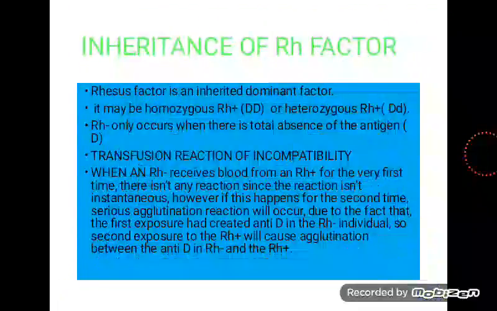All right. Now, in the inheritance of this, you inherit this as a dominant factor. It could be DD, capital letter D, capital letter D, that is Rhesus positive homozygous, or Rhesus positive heterozygous with small d and big D. If you go to the previous slide, you should be able to understand what D means. This is just the gene we use to represent the Rhesus positive and negative. That's all. All right. Now, transmission of incompatibility. Just pause this. What we have here is just what I explained.